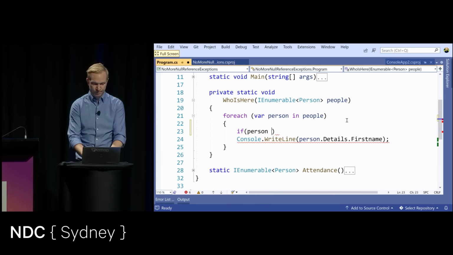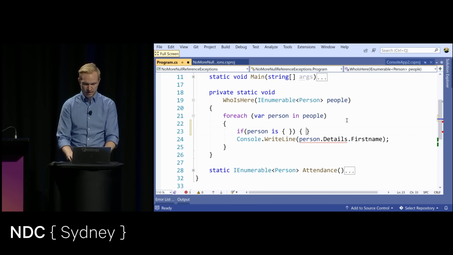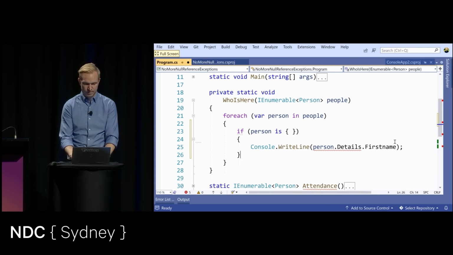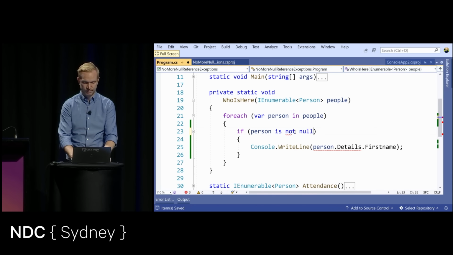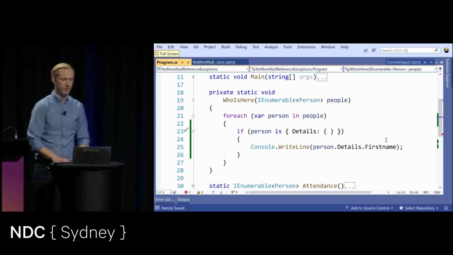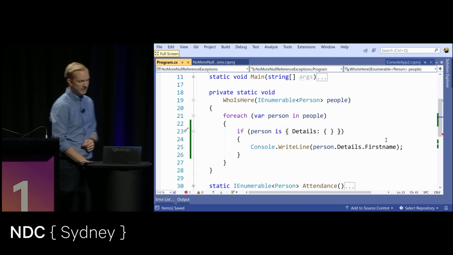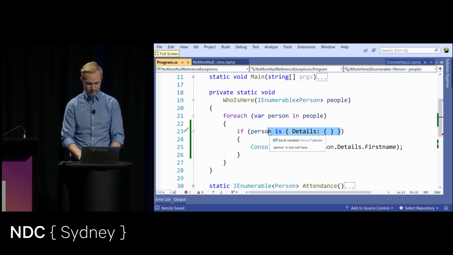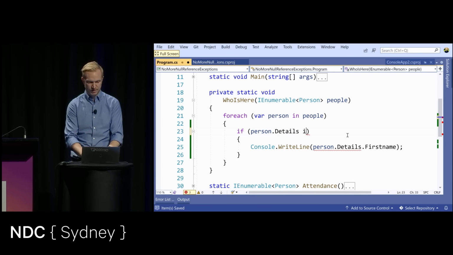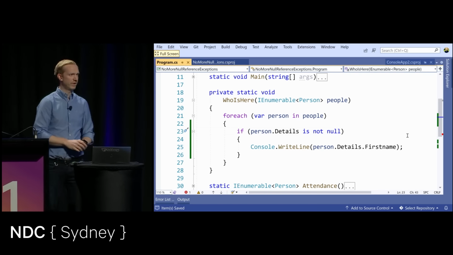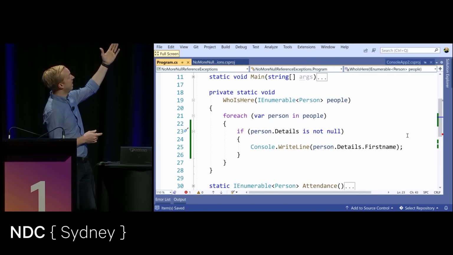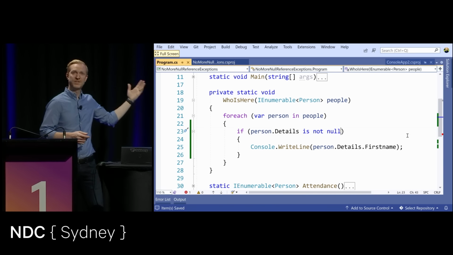So if person is an object, we can do this. Or it's not null. Oh, sorry. I'm going to write this as confusing as possible just to show you how pattern matching works. So don't do that. Instead, do person.details is not null. And that would also work. So the compiler figures out that I've now performed a null check. This is called null state static analysis.